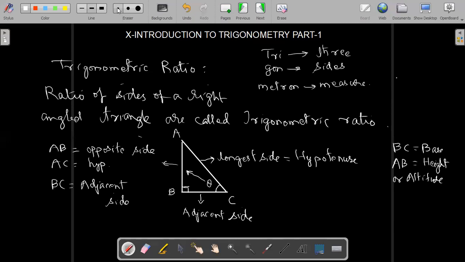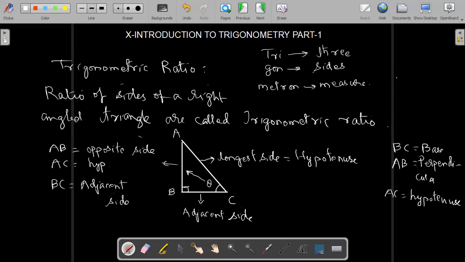Here we are not using altitude or height; we use perpendicular, because this is a perpendicular, as you have seen in Pythagoras theorem. AB is perpendicular, BC is base, and AC is the hypotenuse. Okay. So this is all about the right angle triangle.